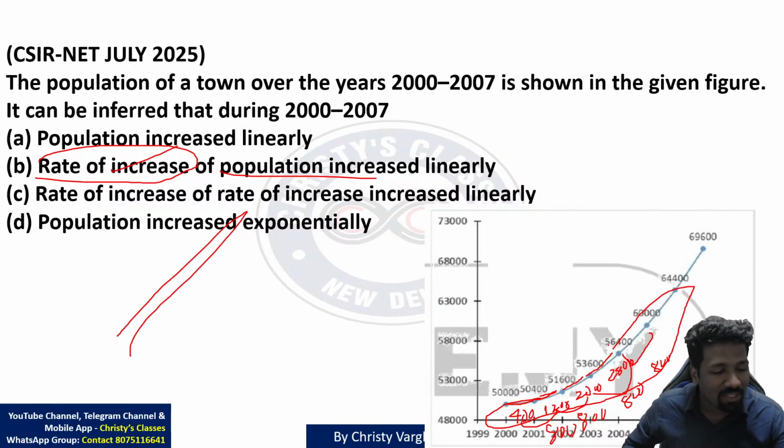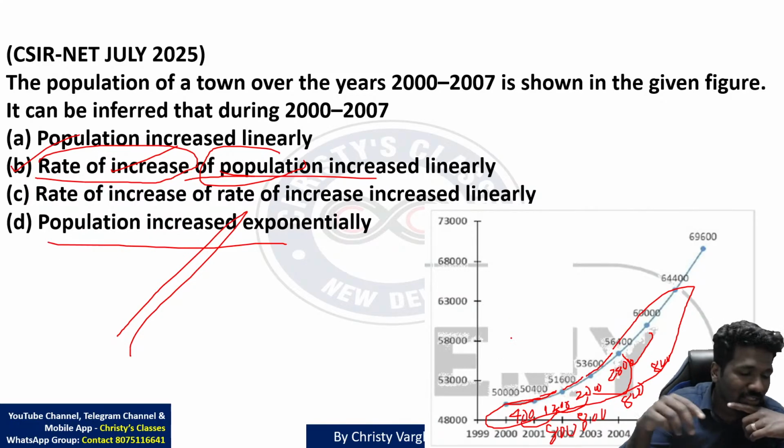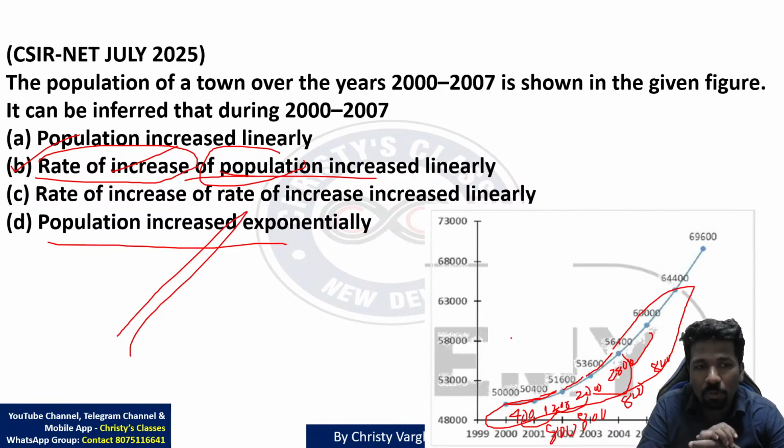Those of you attended my series formation chapter, 2-tier arithmetic sequence के बारे में हम discuss किया था. Same idea. If it is a 2-tier arithmetic sequence, rate of increase is linear, that is the meaning. Here population is the data, so rate of increase of population increased linearly. As I told, population increase exponentially के लिए ये difference एक geometric progression होना चाहिए.